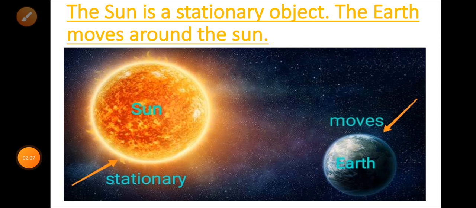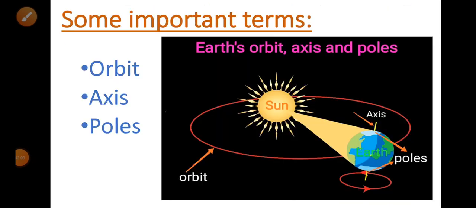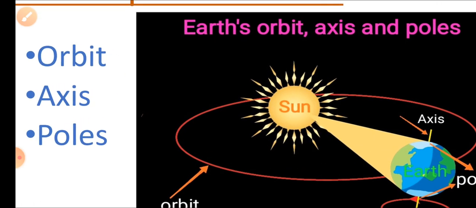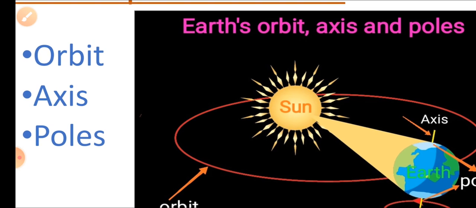So children, now I will be discussing with you all some important terms related to the movements of the earth, mainly the orbit, axis and poles. As you can see from this picture, the earth's orbit, axis and poles.